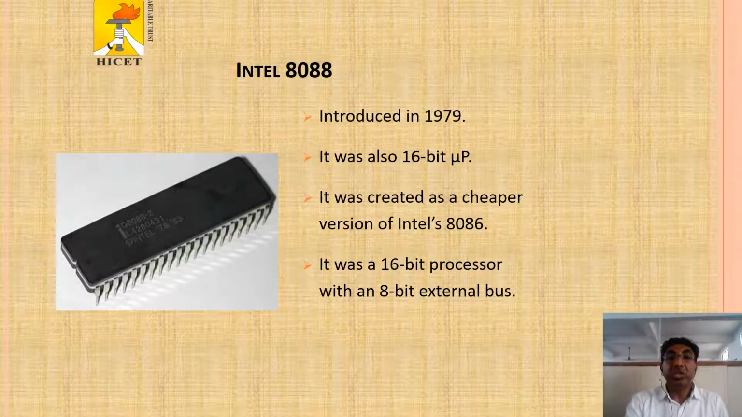Then Intel 8088 microprocessor was introduced in 1979. It was also a 16-bit microprocessor. It was created as a cheaper version of Intel 8086. It was a 16-bit processor with an 8-bit external bus.